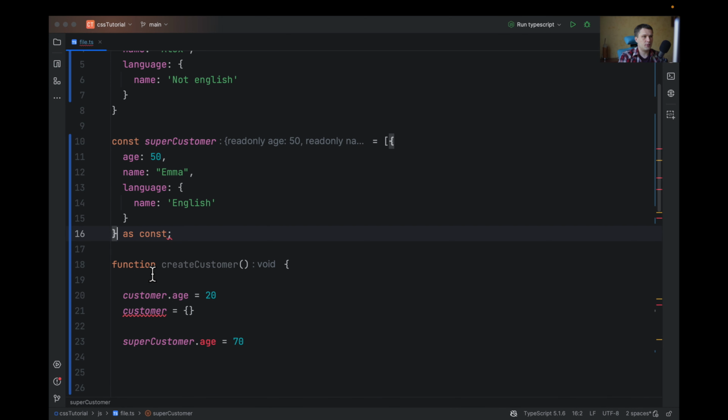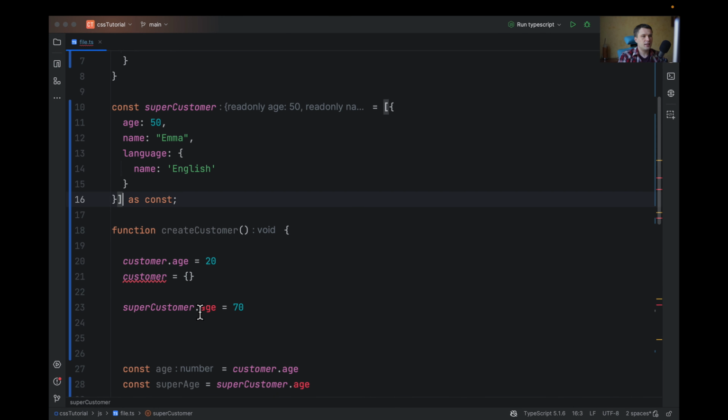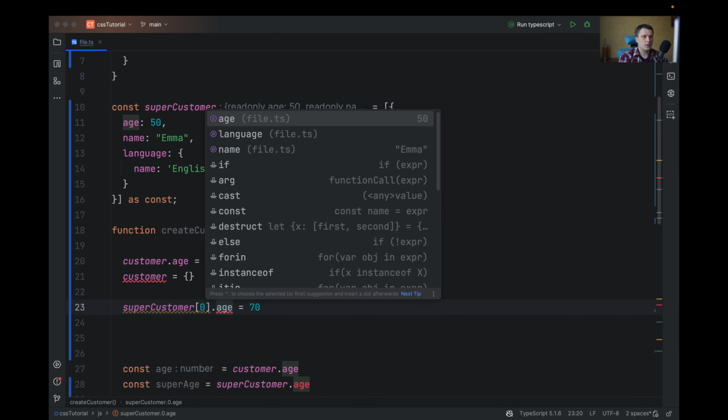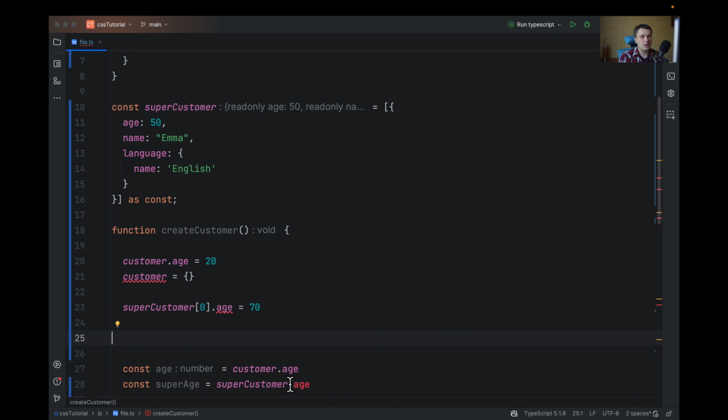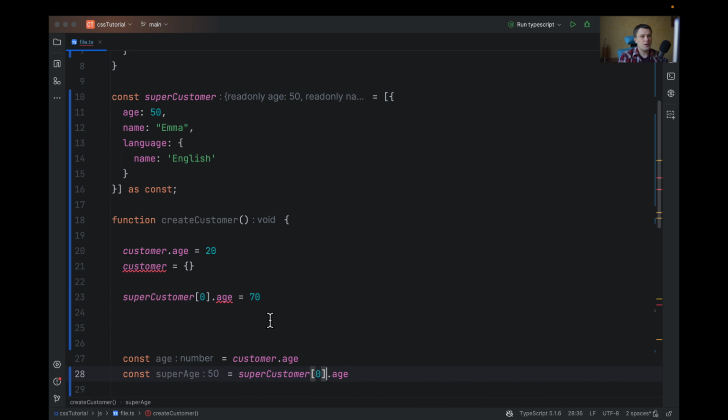So let me create it as an array. In this case, we also cannot change the value of the first element, but TypeScript will know that the value of the first element will be 50.